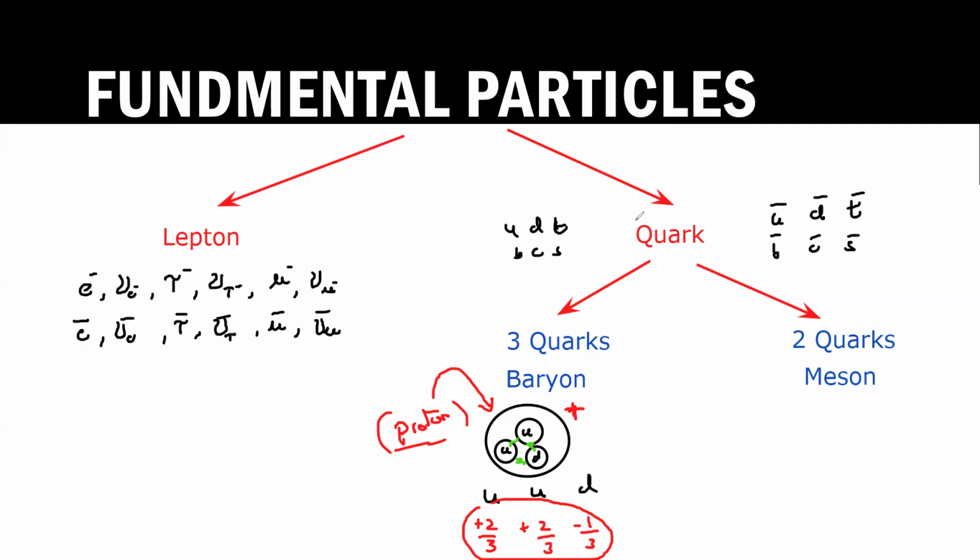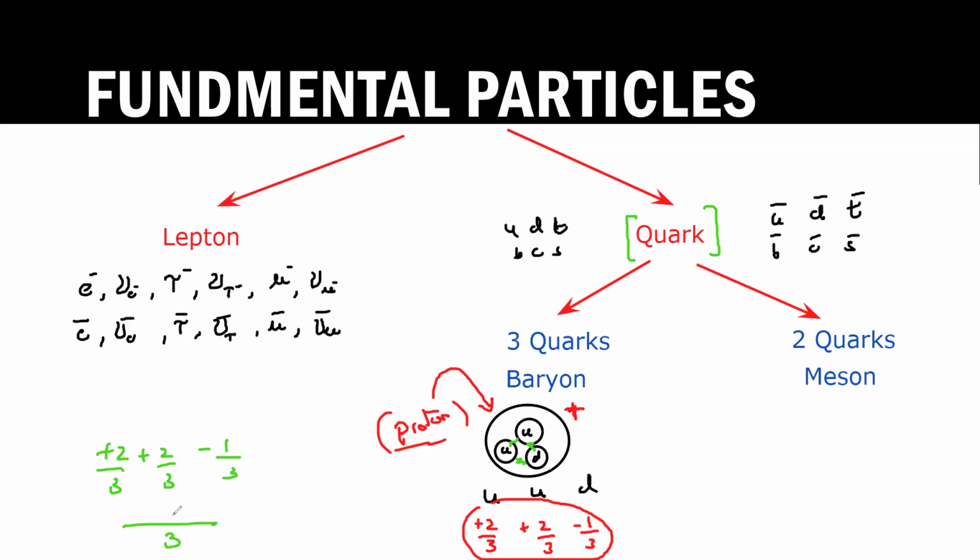So whenever we have a quark, it might be a combination of three quarks or a combination of two quarks. If we have three quarks together, we call that a baryon. Take an example: three quarks in which two are up and one is down. The up is plus 2 by 3, another up is also plus 2 by 3, and the down is minus 1 by 3.